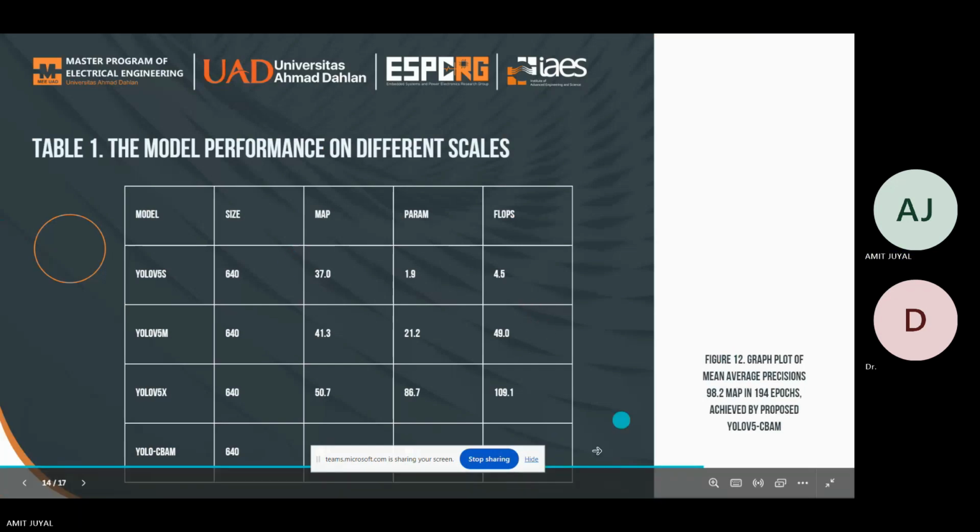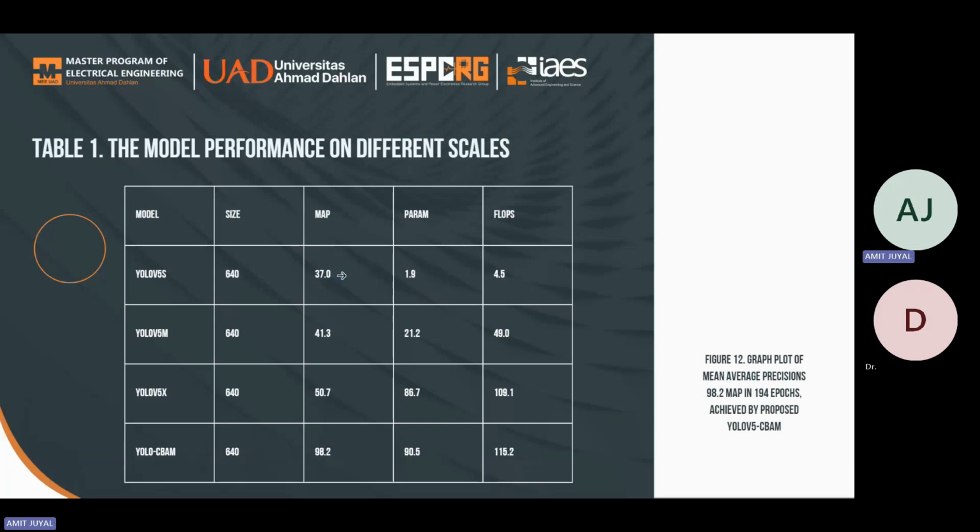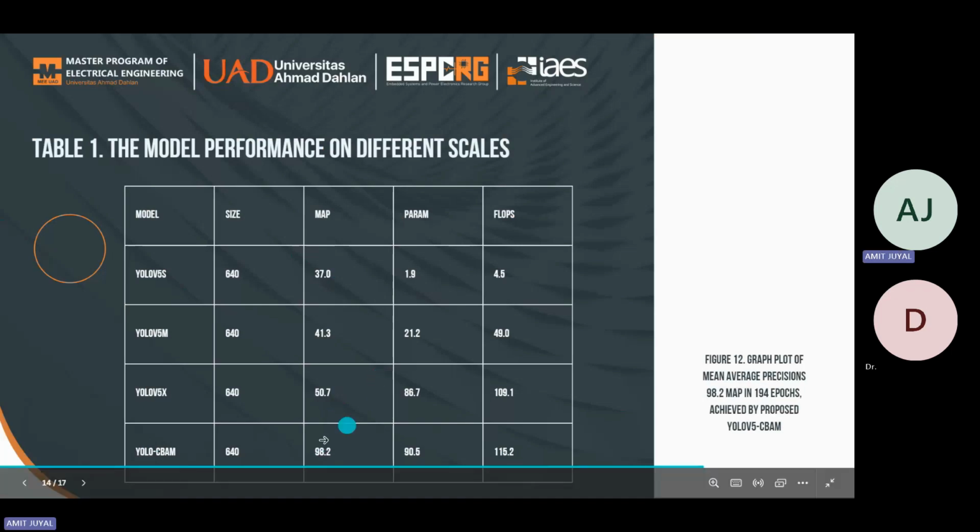So our proposed YOLO V5 is achieving a good precision and a good mean average precision of 98.2, while YOLO V5 small has only 37.0 mean average precision. YOLO V5 medium has acquired only 41.3 mean average precision, and YOLO V5 extra is achieving only 50%. Our improved model is performing very good results.